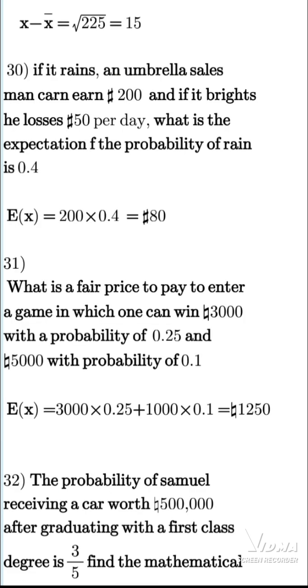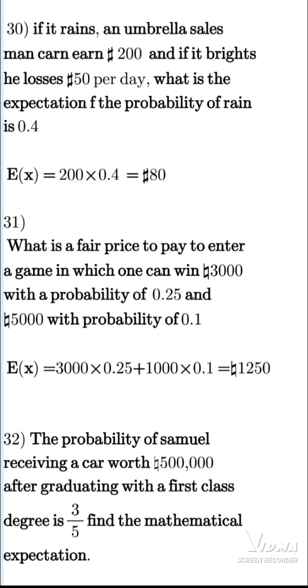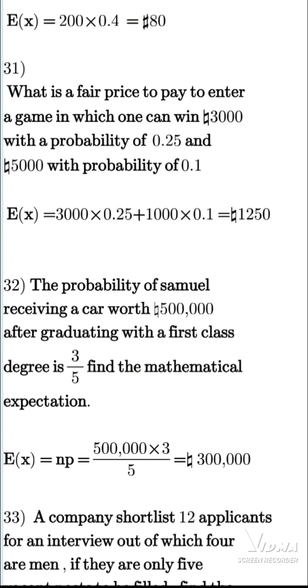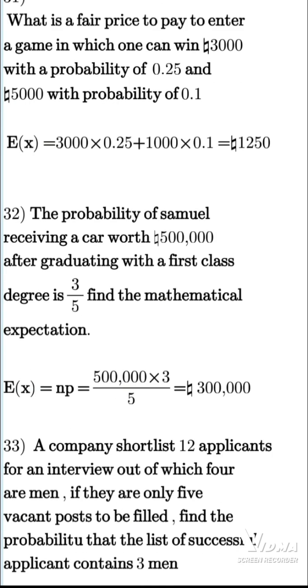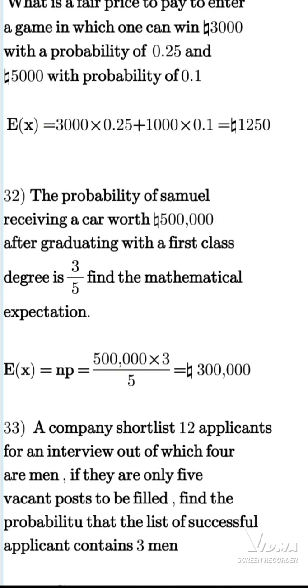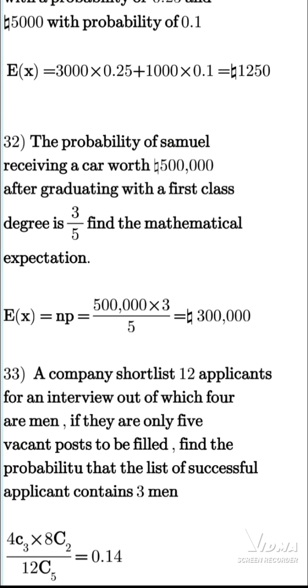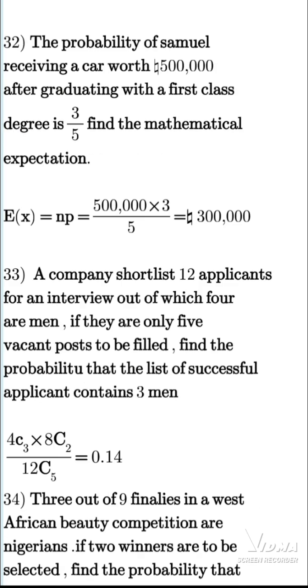So that's 18 naira. What is a fair price to pay to enter a game in which one can win 3,000 with a probability of 0.25? So we multiply their respective probabilities with their amounts and add them together. We have our answer. The probability of Samuel receiving a car worth 500,000 naira after graduating with a first class is 3/5. So similarly, the expectation of this will be 500,000 times 3/5. That's 300,000.